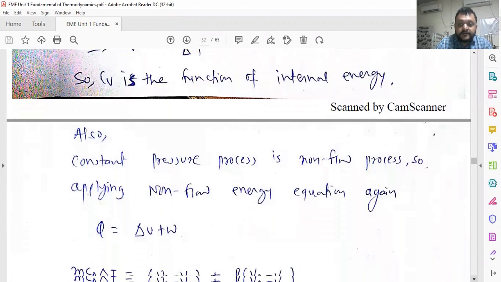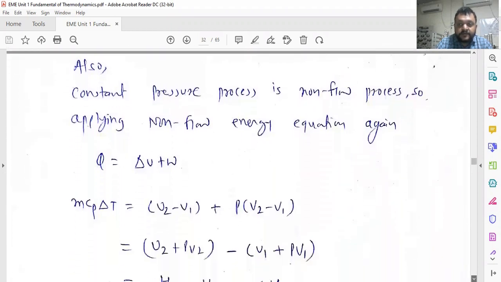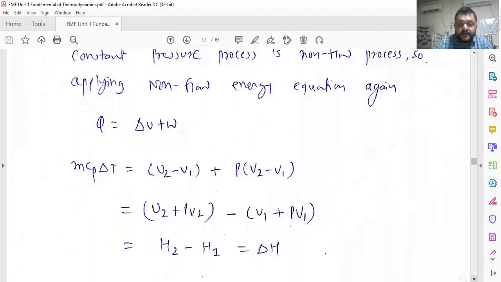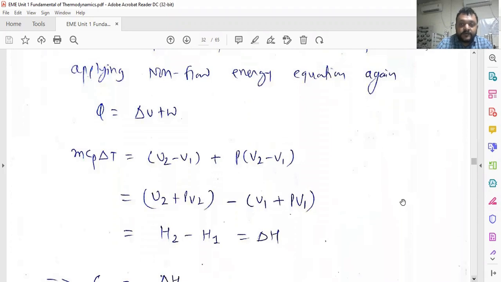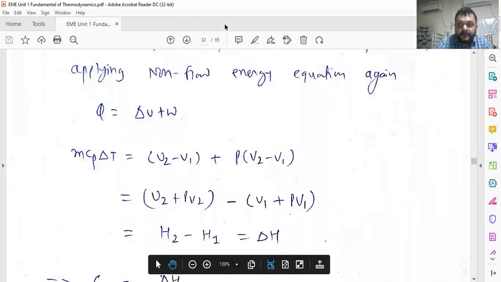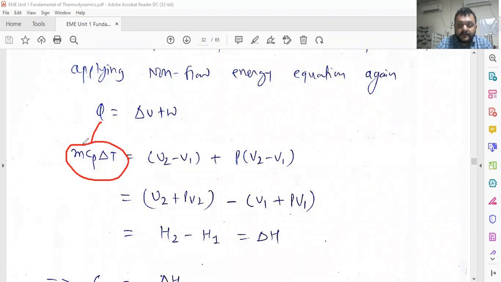If we consider a constant pressure non-flow process, then Q is equal to delta U plus W. Here, instead of Q we put mCp delta T at constant pressure, and delta U is equal to U2 minus U1, and W is equal to P times V2 minus V1.